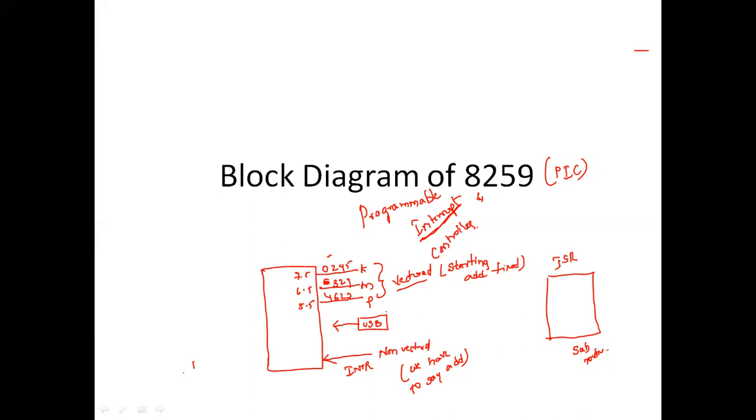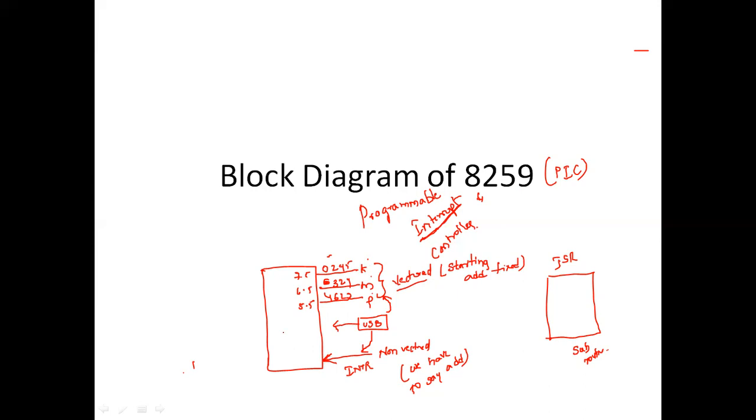Can we combine this USB with these vectored interrupts? No. Why? Because these vectored interrupts have a fixed starting address. So the only way is we can combine this USB port with this INTR signal and then provide the interrupt.